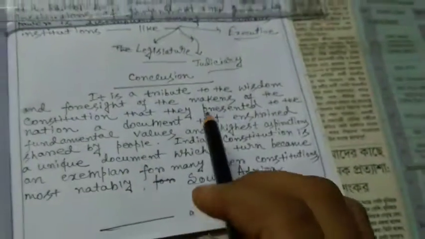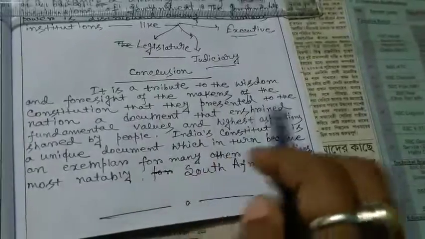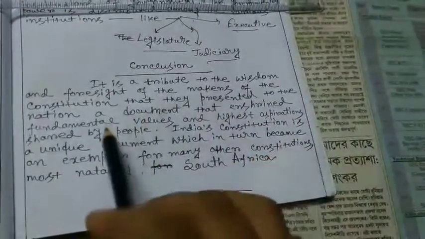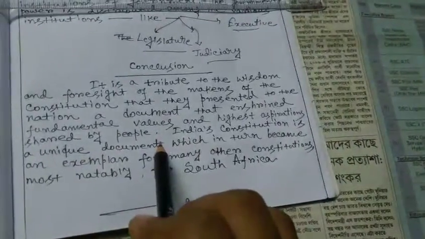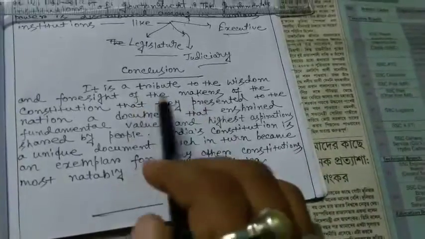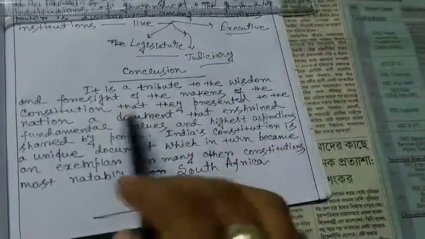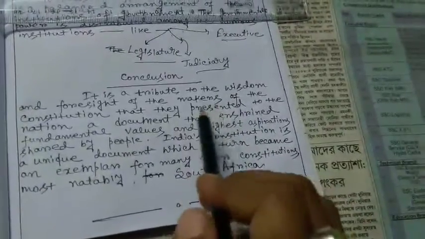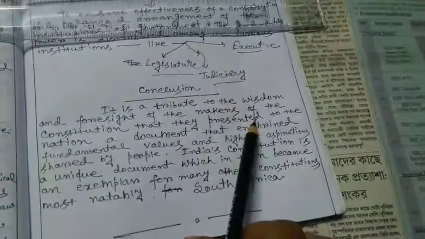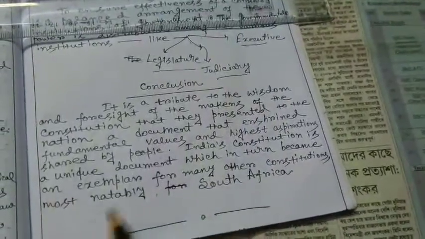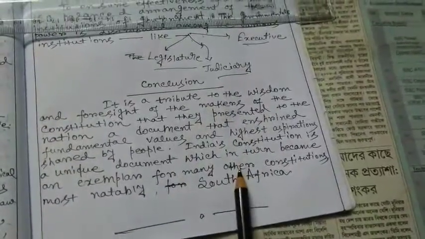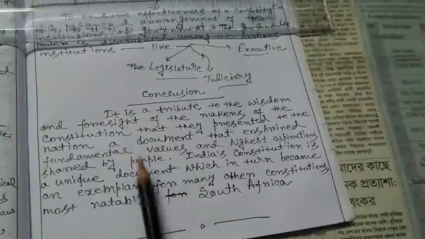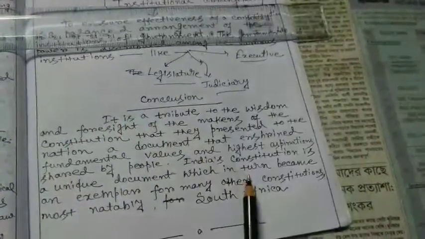So at last, what should we conclude? We must conclude that it is a tribute to the wisdom and foresight of the makers of the constitution that they presented to the nation a document that enshrined fundamental values and highest aspirations shared by the people. Through the constitution, we should pay tribute to the wisdom and foresight of the makers. They did not think only about those times. They had to think about past times and about the future, so that all citizens of India should get equal status, equal rights, equality everywhere.